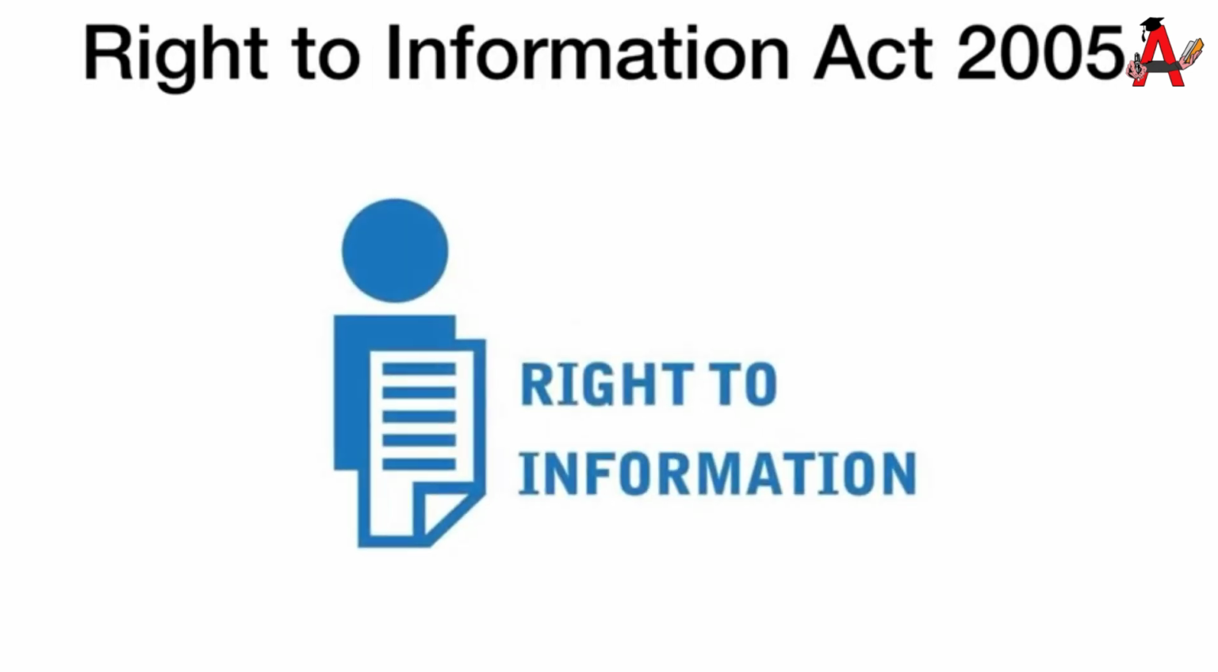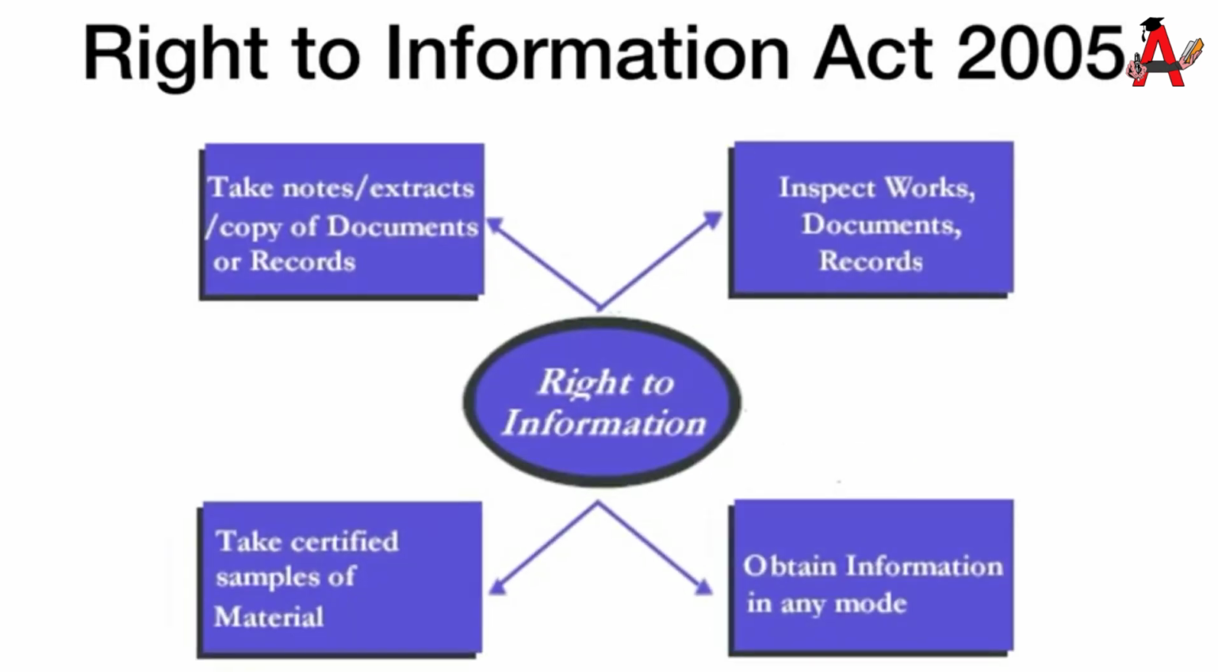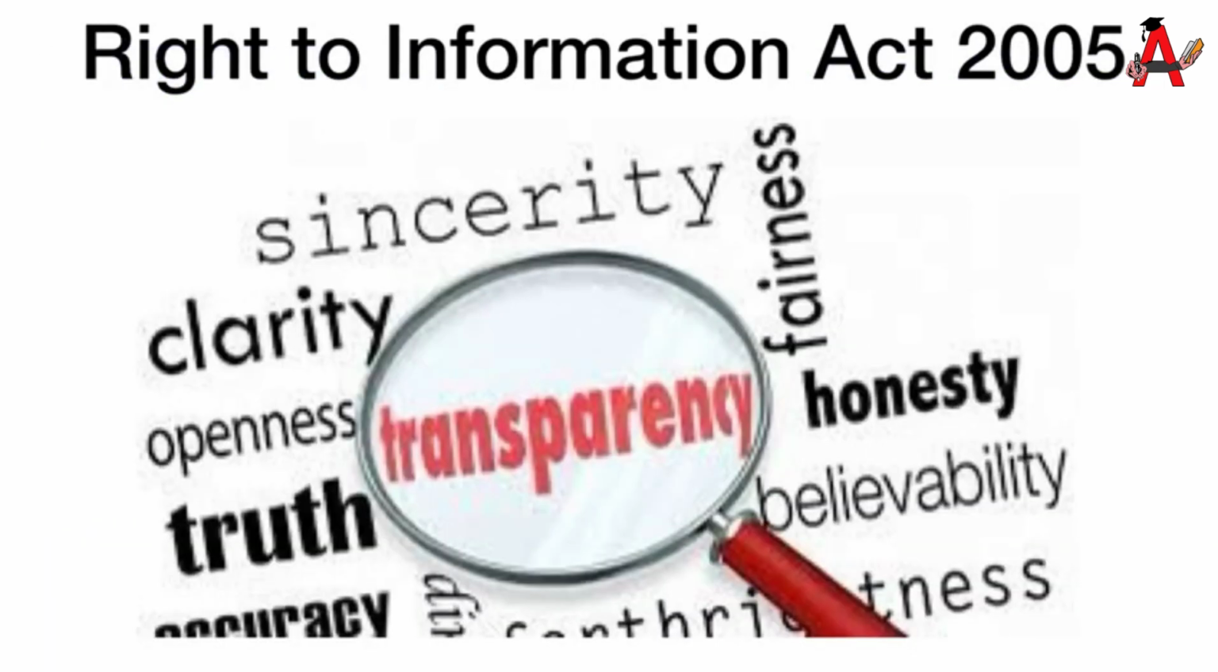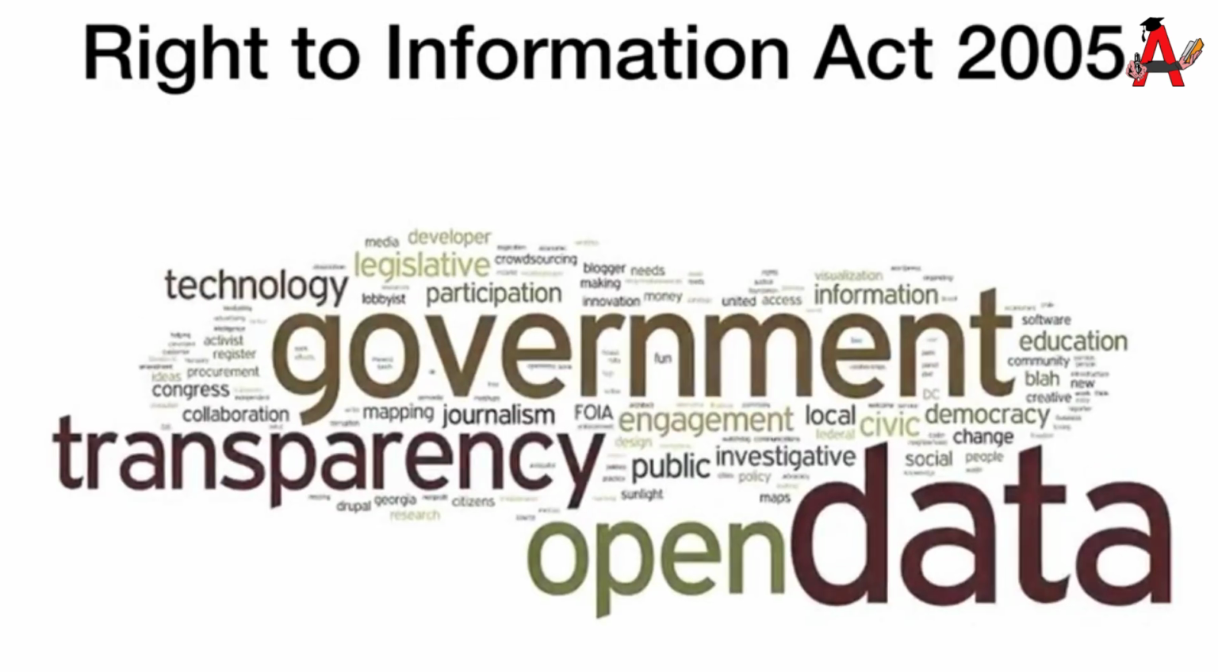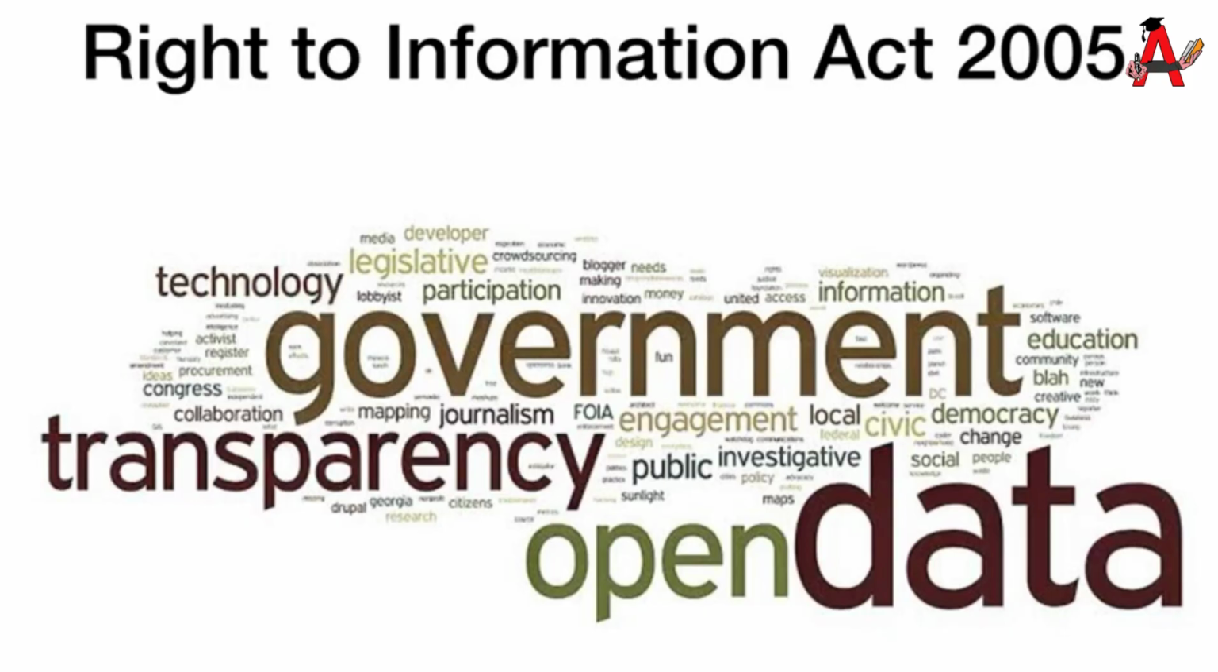Right to information. Citizen empowerment is a very important component of a democracy. The right to information gave every citizen the right to seek information from the government. It ensures transparency in the government process and made the government more accountable.